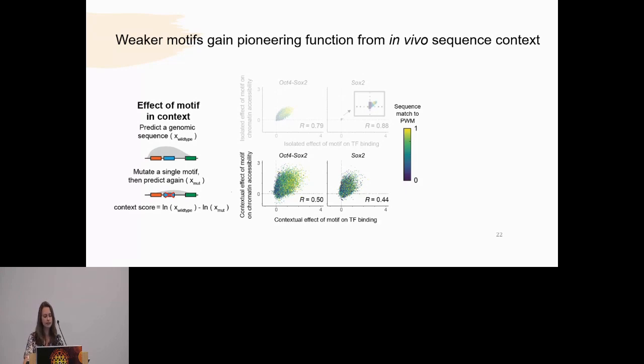Here, these are the exact same motif sequences as I showed above, but we can immediately see two very interesting things. For the SOX2 motif, in silico, it was very weak, but pretty canonical. But suddenly it becomes a very strong pioneering event amidst its in vivo sequences. Another thing that was interesting is that motif affinity, for at least the SOX2 motif and to some extent the OCT-SOX motif, was a poor predictor of binding and accessibility strength at in vivo sequences. And this really surprised us. We thought affinity would have much more of an impact on whether a transcription factor binding motif would be able to impart strong pioneering function.